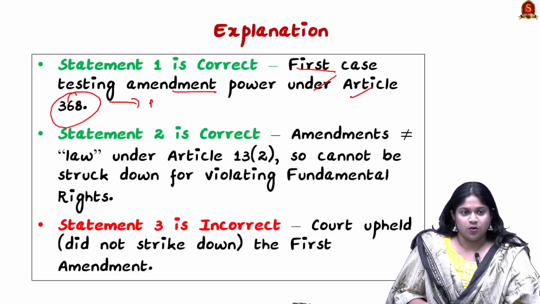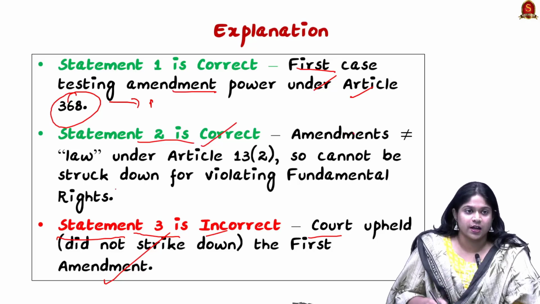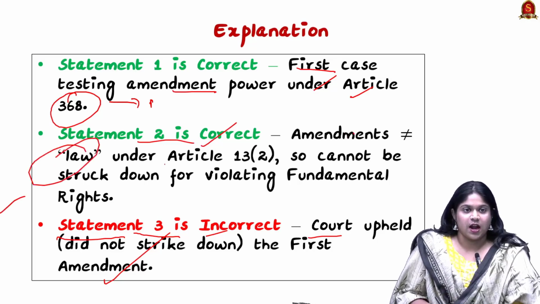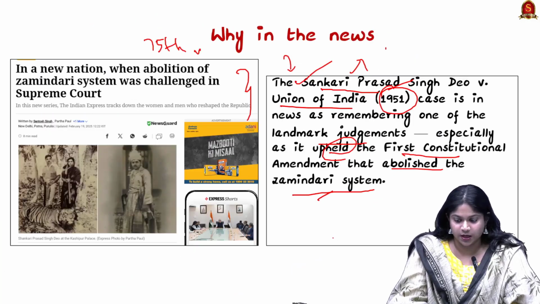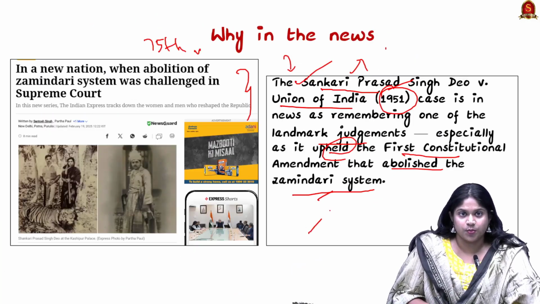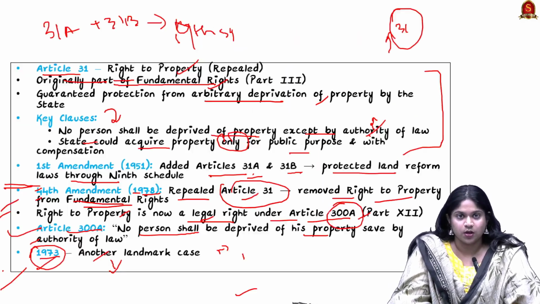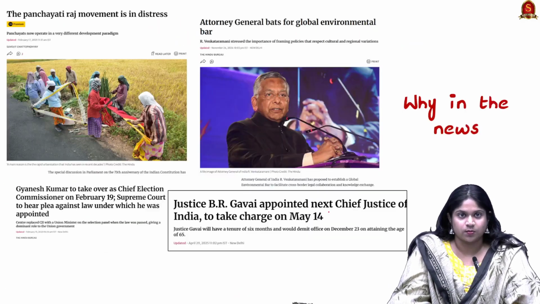So here you can know how statement 3 is incorrect. The court upheld the first amendment, it did not strike it down, and statement 2 is correct. Here amendments are not taken as law under Article 13, so they cannot be struck down for violating fundamental rights. The court upheld the first amendment. So this is the constitutional history of this article, and it is one of the most important articles to take into account. So revise the basics again.